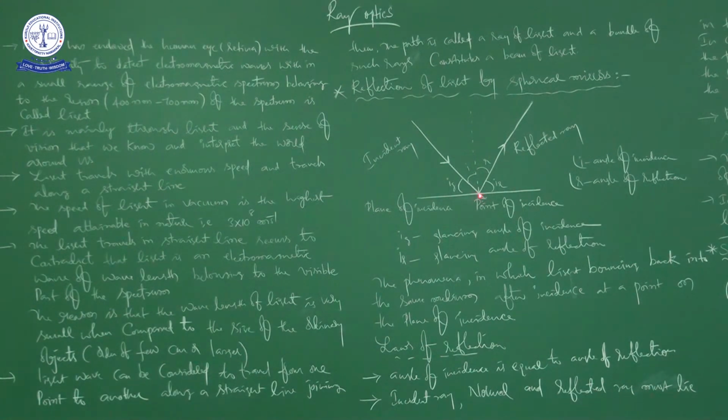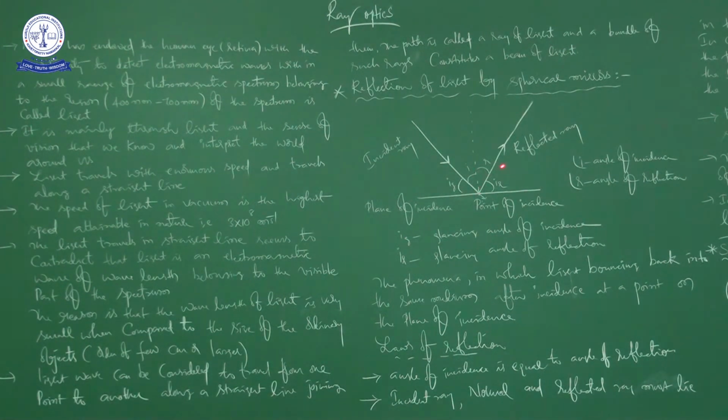So from here onwards, observe carefully, the light ray is going back into the same medium, bouncing back into the same medium. This phenomenon is a natural phenomenon. It's not our creation. We are studying the natural phenomenon. So this natural phenomenon is said to be reflection.